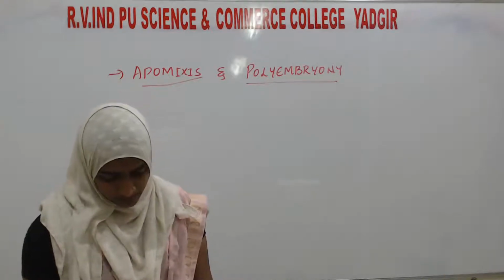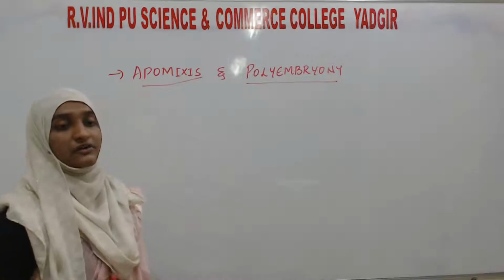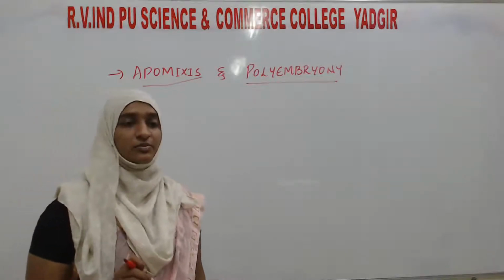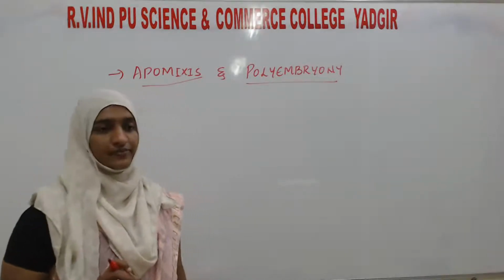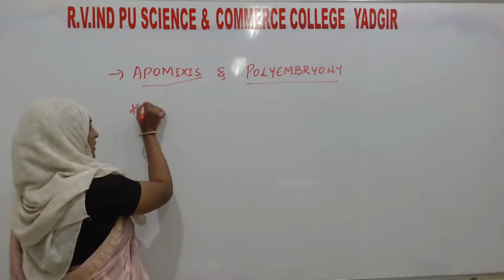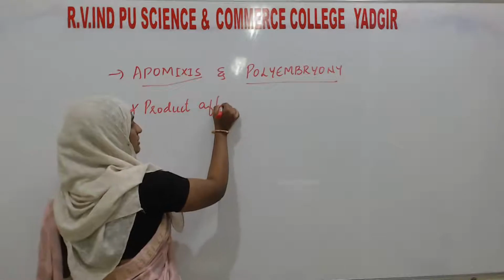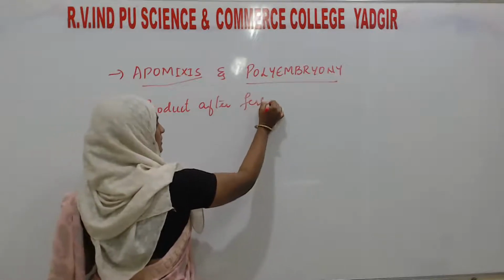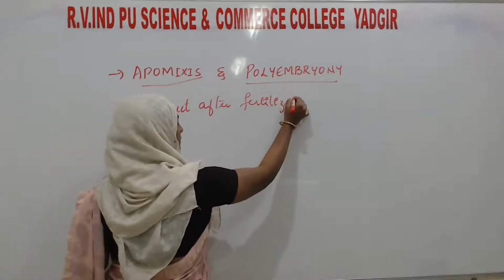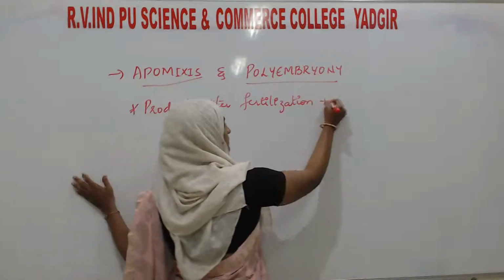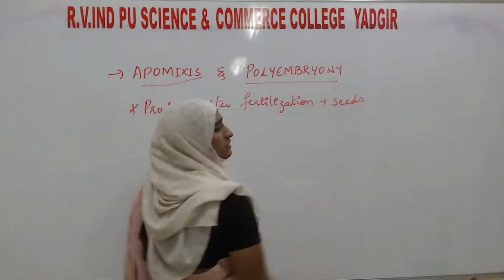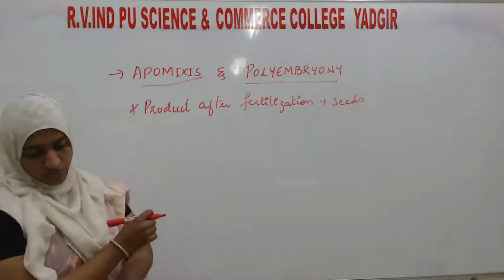Now today, what are the products of fertilization or sexual reproduction? That is the seeds. The product after fertilization is the seeds, which develop from the ovule.